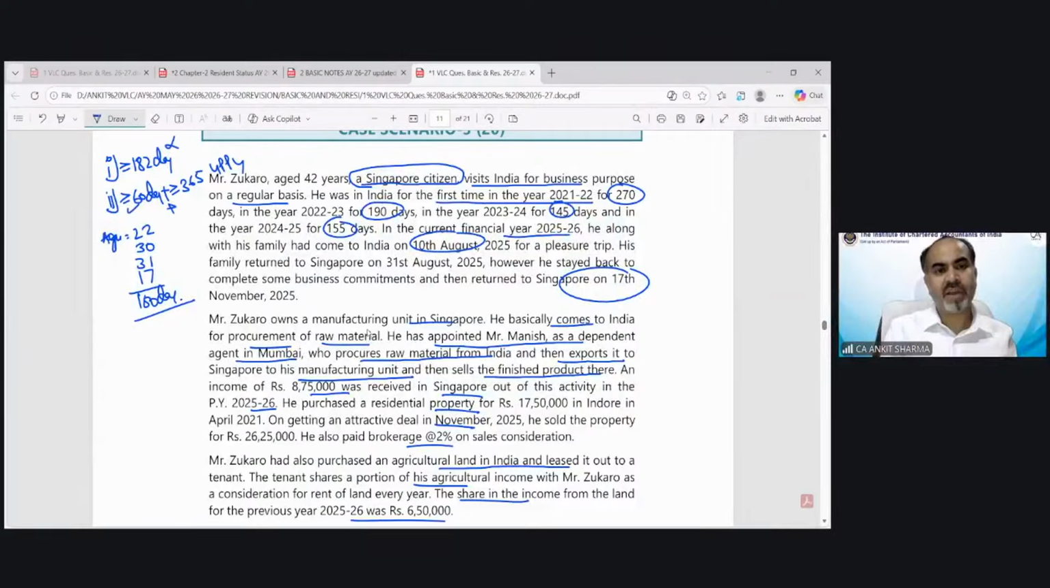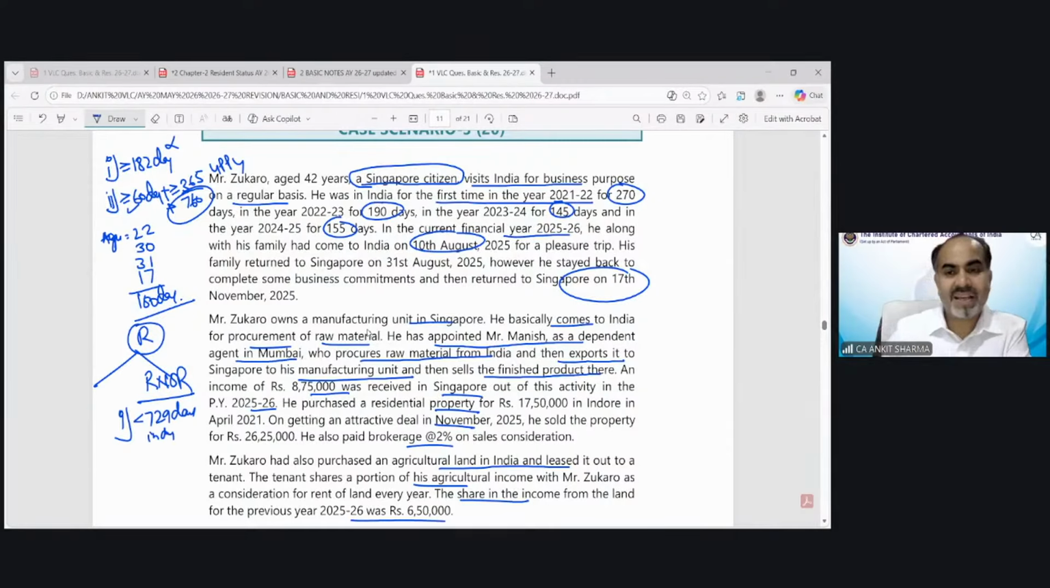Second, this is fulfilled. And for the last 4 years, I need to calculate the total number of days he was in India. It was 270, 190, 145, 155. That is 760 days he was in India for the last 4 preceding previous years. So he's a resident in India. Because he's a resident in India, we have to find out whether he's a resident and not ordinary resident. For that, he needs to fulfill any of these conditions: less than 729 days in India.